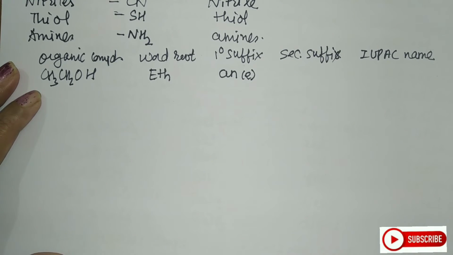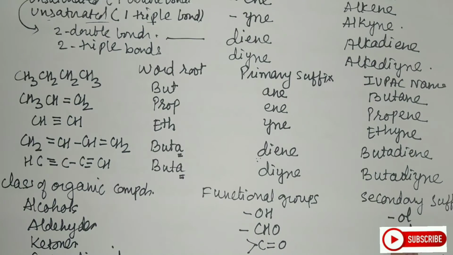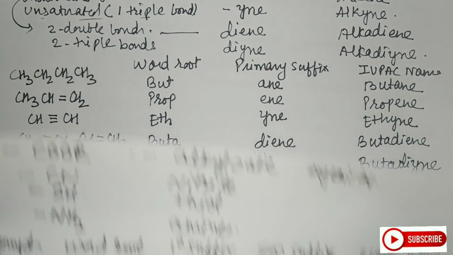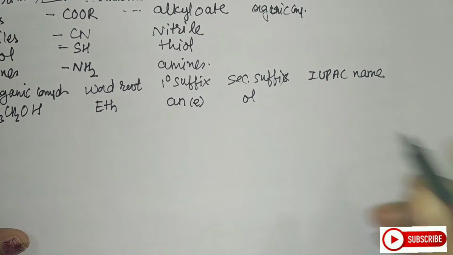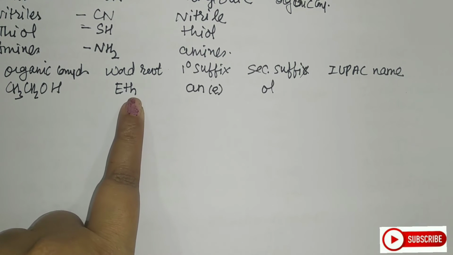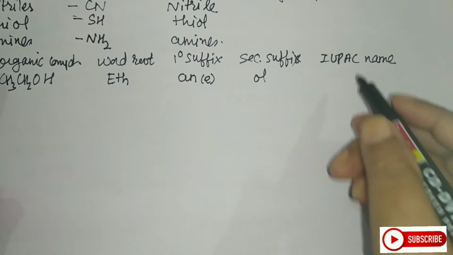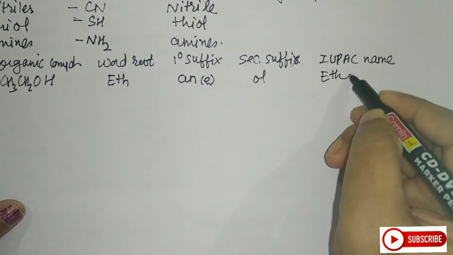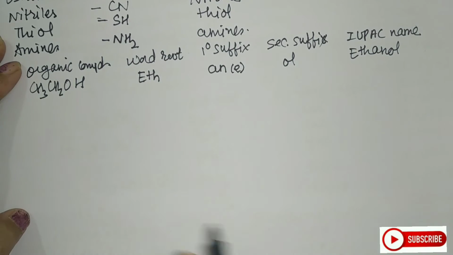Now the secondary suffix: the functional group here is OH, and for OH we use ol. So I will write the secondary suffix as ol. The name will be eth-an-ol, so it is ethanol. Right, students? Let us see the next example.